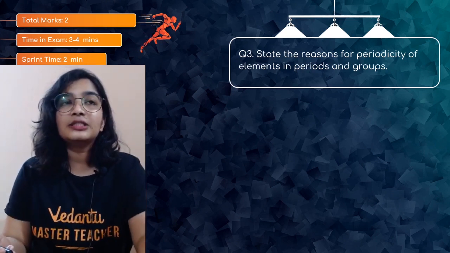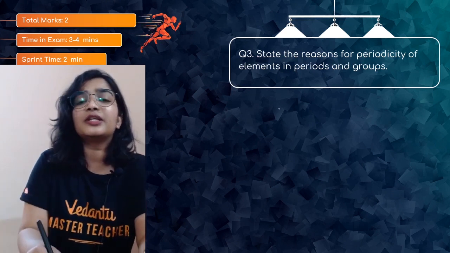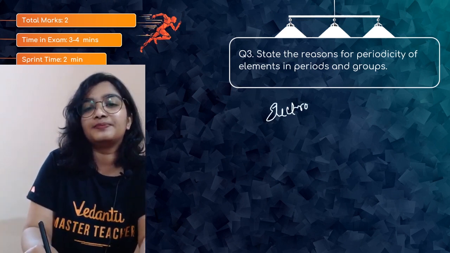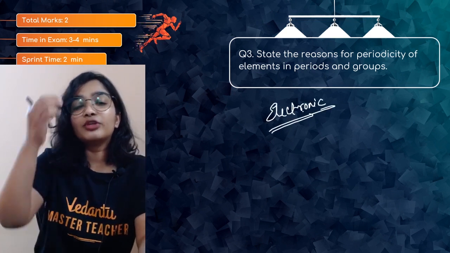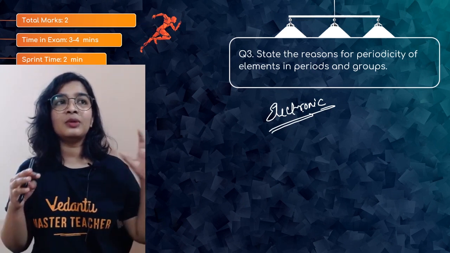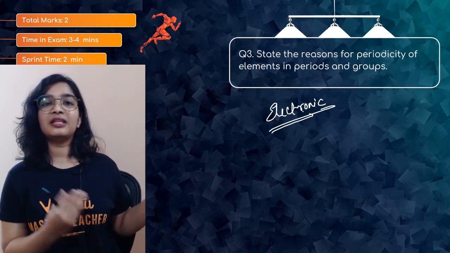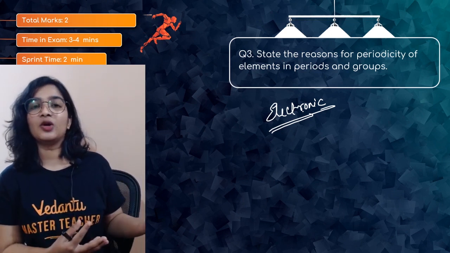So the periodicity of the properties of the elements is because of the electronic configuration. That is something which everyone should know, right? Because that's the major difference between Mendeleev's periodic table and the modern periodic table, because he couldn't explain the periodicity, the reason for periodicity. But here,